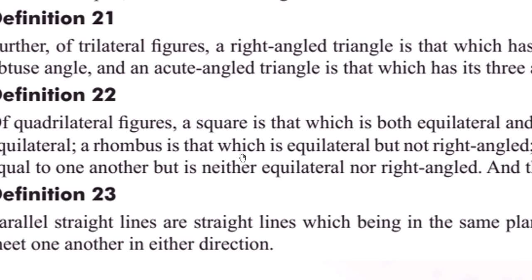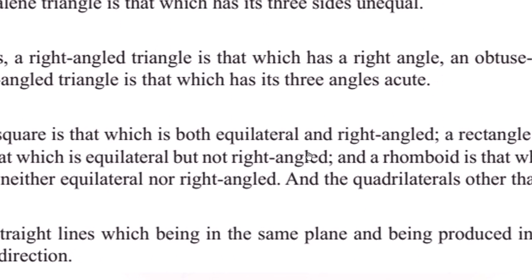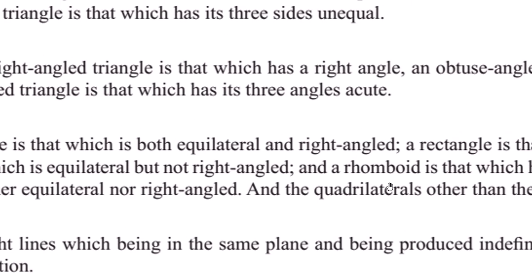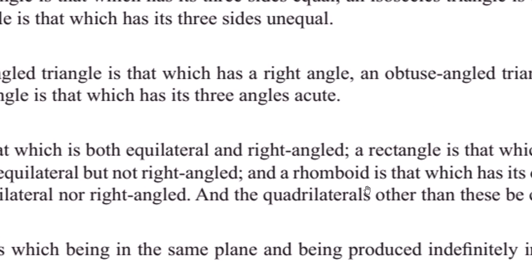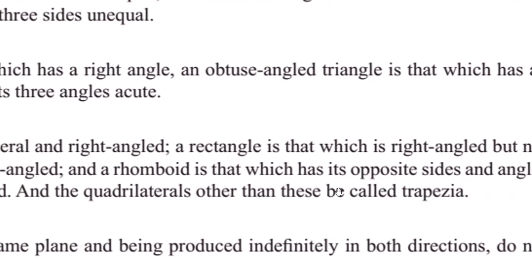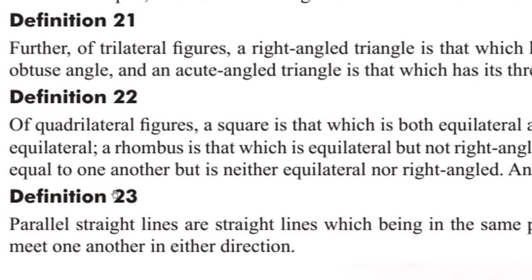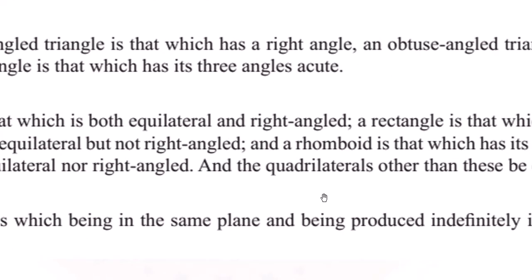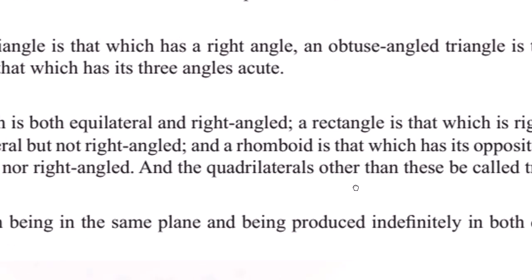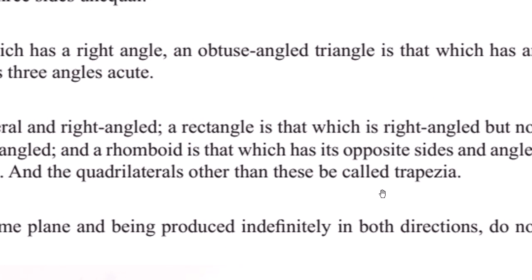A rhombus is that which is equilateral, all sides are equal, but not right angled, all angles are not right angles. And a rhomboid is that which has its opposite sides and angles equal to one another, but neither equilateral nor right angled. And the quadrilaterals other than these be called trapezia.